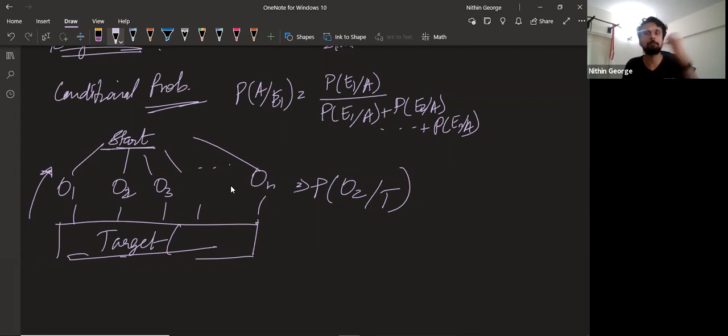Suppose the target event is you got 80% in a test. Now, how did you get 80% in a test? Did you write the exam properly? Did you study very hard? Did you copy? Did you copy really smartly? Did you look at the right person's paper at the right time? There are different options through which you can get this 80% mark. So the idea is, what is the probability that I copied in the exam, given that I got 80%?